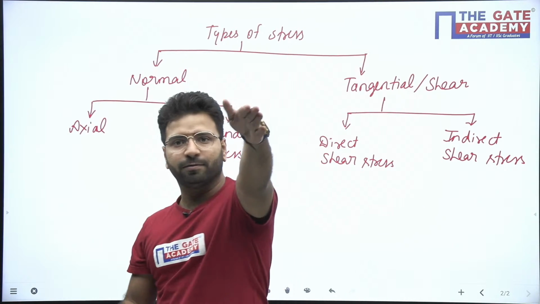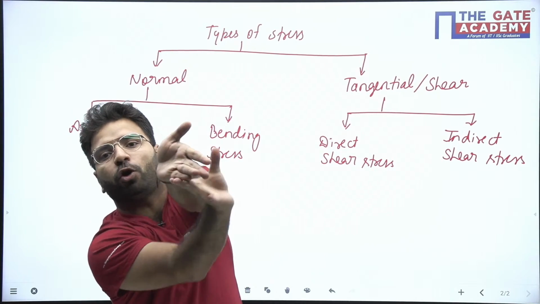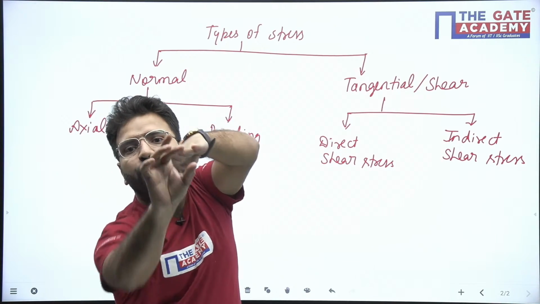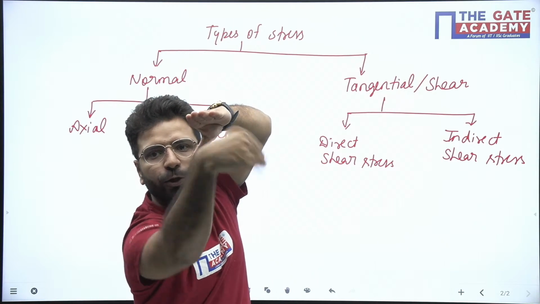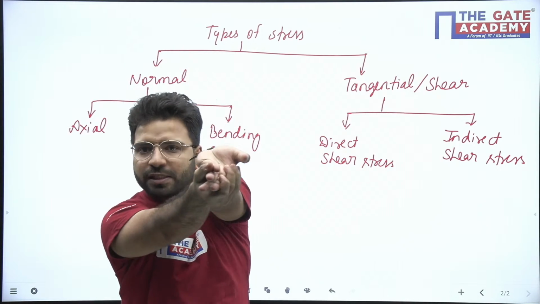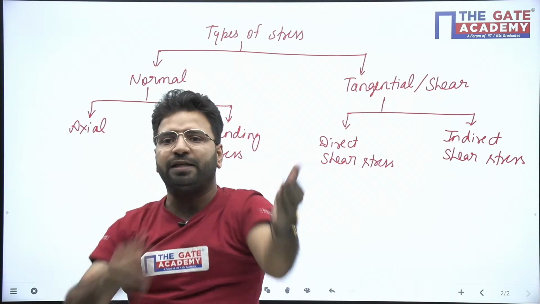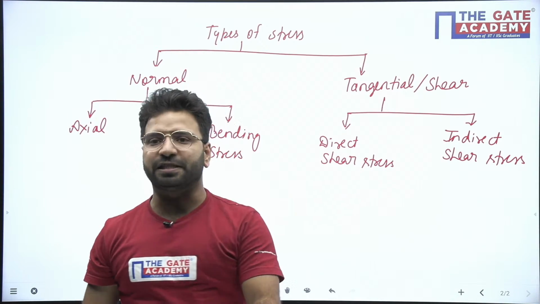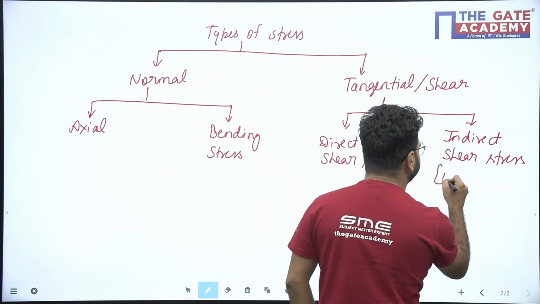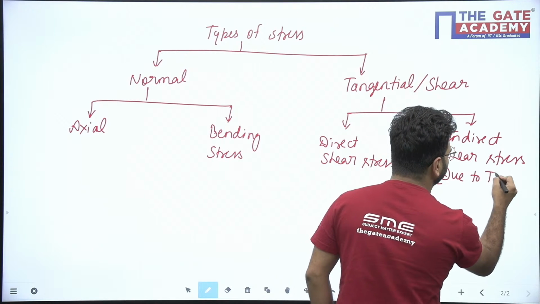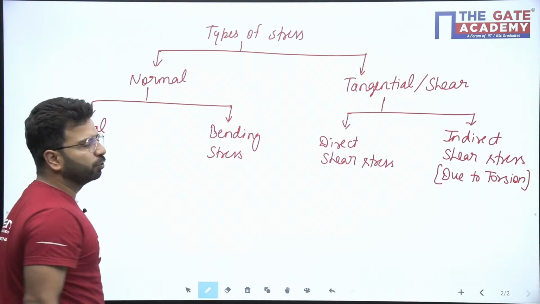Indirect shear stress means, if this is your hand, you came from this side and you took my hand and you are applying the torsion on my hand. Torsion means you are applying the moment along the longitudinal axis. My hand will twist. So due to this twist, the stress developed on the cross section edge is my indirect shear stress. Due to torsion, the stress developed is indirect shear stress. And bending stress you know, axial stress you know.